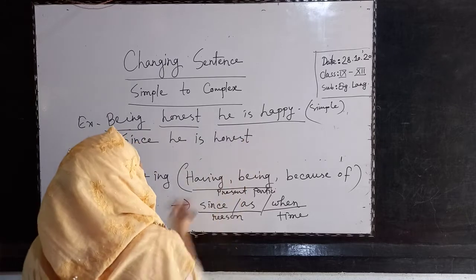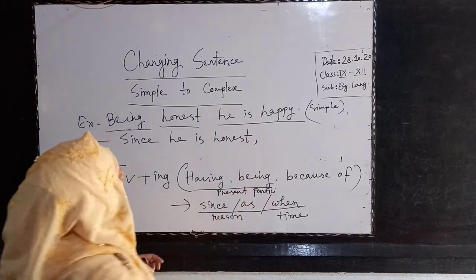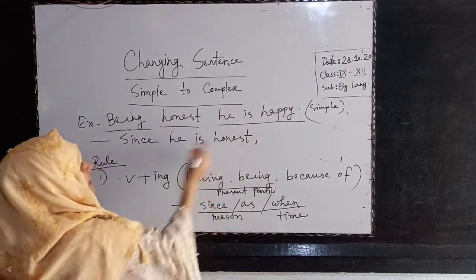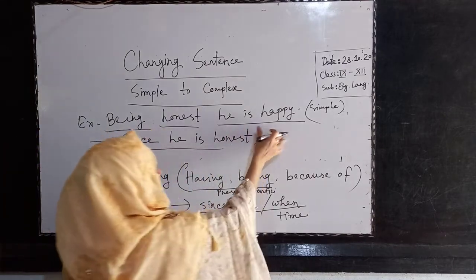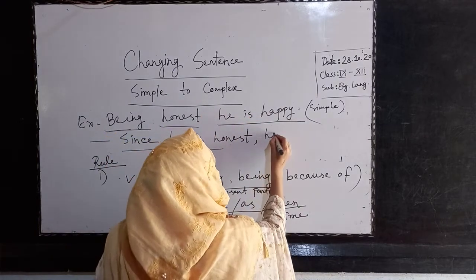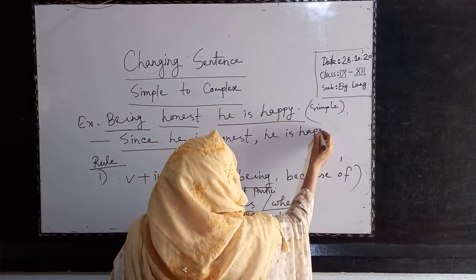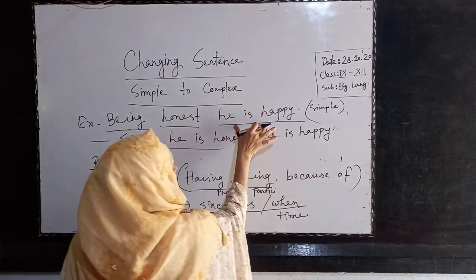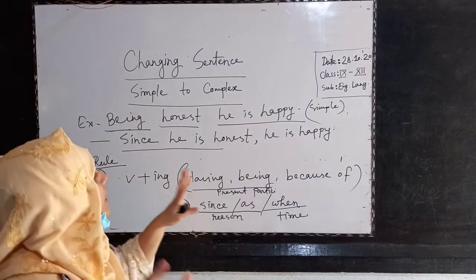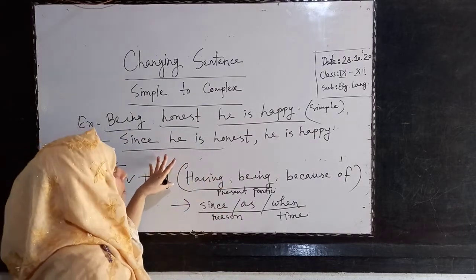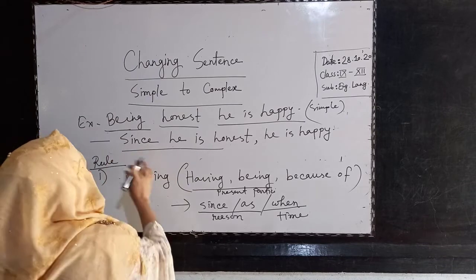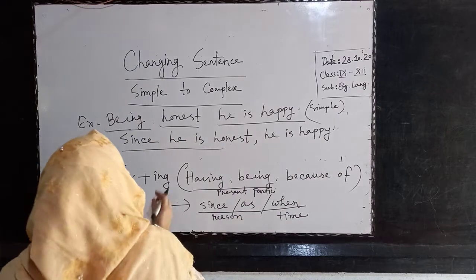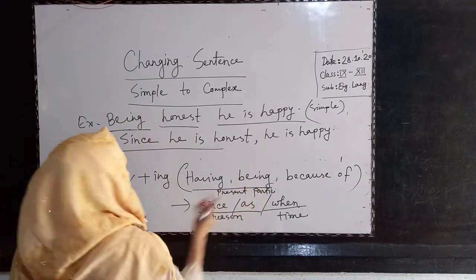This is the subordinate clause, and here is one comma between the subordinate and principal clause. Since he is honest, this is the subordinate clause. This is the principal clause. There is no change here: he is happy. So we will make just one part, not the other part. The principal clause is given. We will make just the subordinate clause, and that is complex. So it is a complex sentence: since he is honest, he is happy. Look, here is ing, being. I already wrote it here.